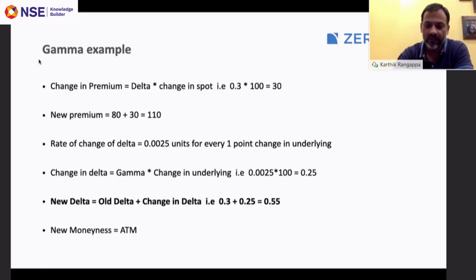Even if you are a retail to semi-institutional trader, you really need not get into the change in gamma, unless you are a heavy institutional trader managing millions of dollars. Then you may want to hedge gamma risk. But for all practical purposes, it is not really advisable to get into the change in gamma, and therefore its impact on the premiums.